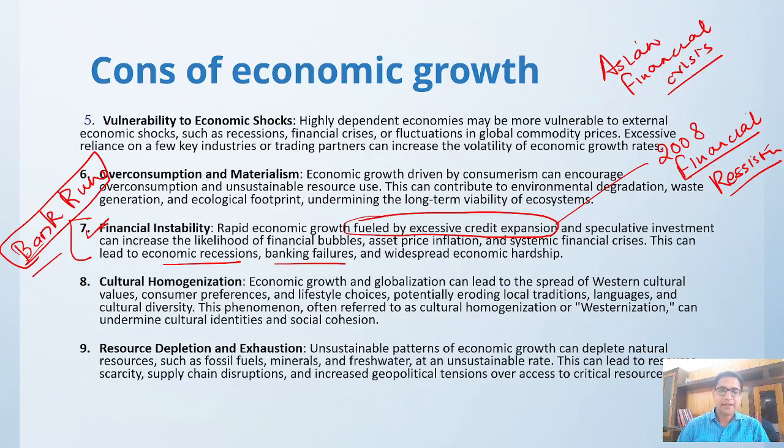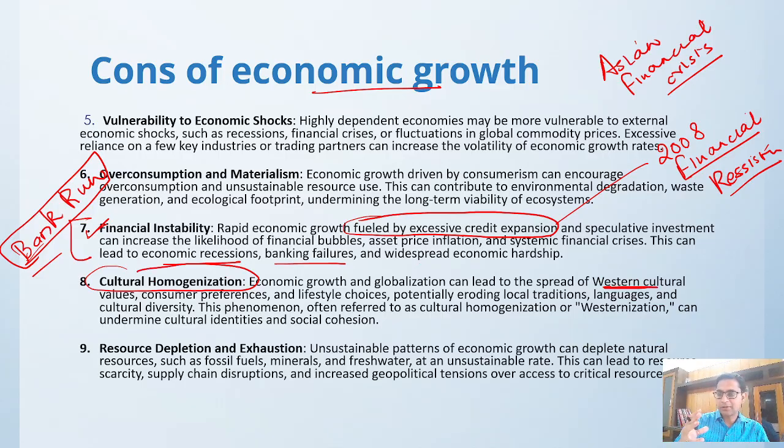Okay. Then cultural homogenization. In the Indian context, economic growth leads to cultural homogenization. You know that Western culture is spreading exponentially in our country.